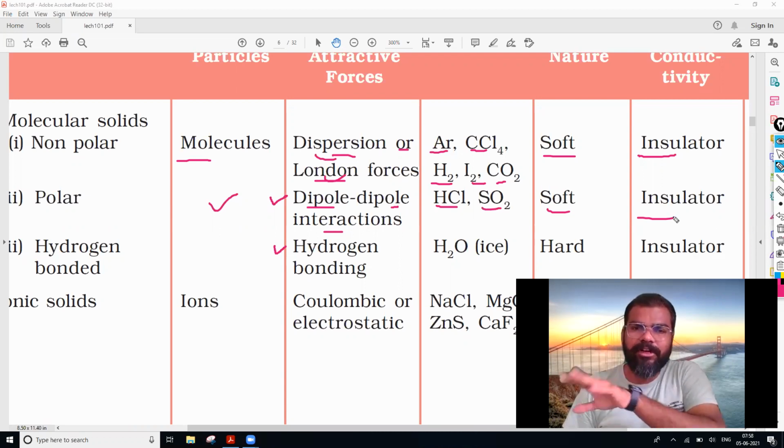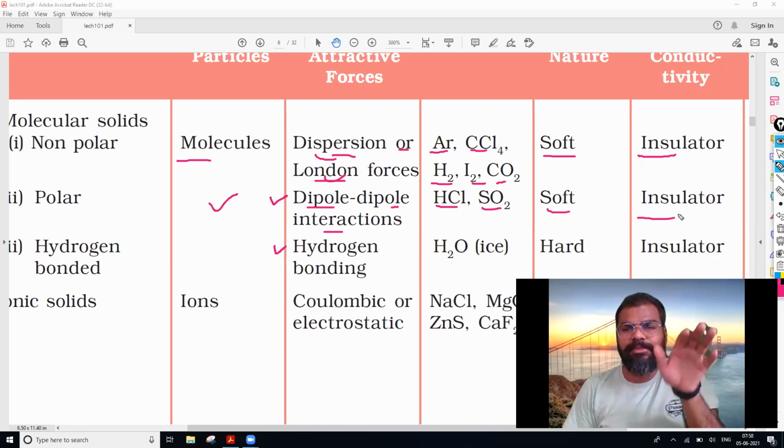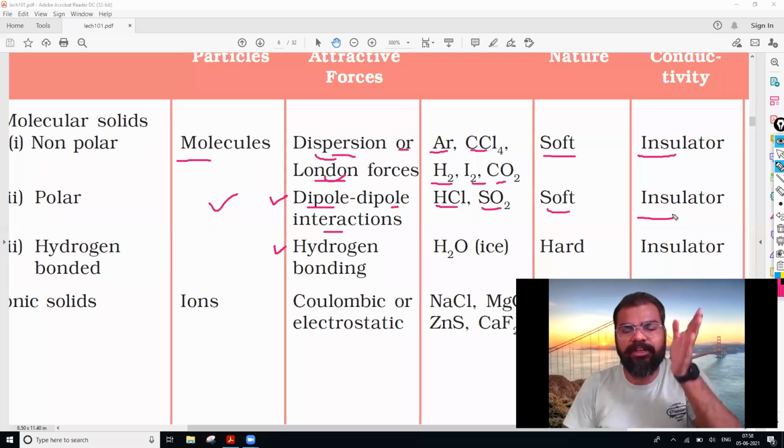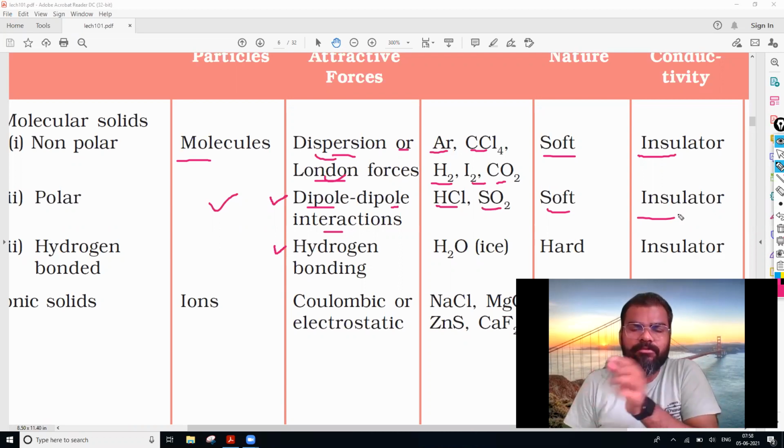So you don't have to refer to the previous one or two pages. If you remember this table, my dear student, then you can prepare the answer by yourself also. You can even solve the MCQ by using this table. Along with that, you can prepare a theory also from this only.